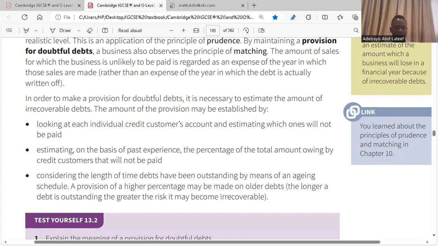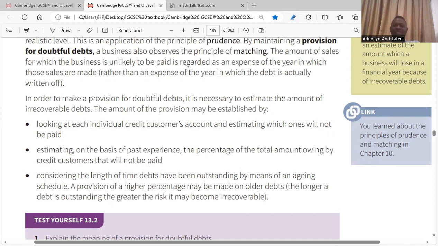So that is the point I'm making. In order to make a provision for doubtful debt, it is necessary to estimate the amount of irrecoverable debt. The amount of the provision may be established by looking at each individual credit customer's account and estimating which one will not be paid. So how do you estimate this value? You can estimate it based on maybe the background of those customers to predict which one amongst them will not pay back. Second, estimating on the basis of past experience,